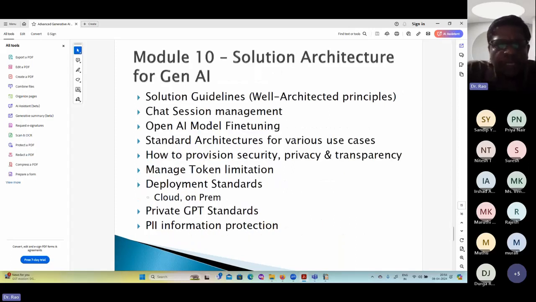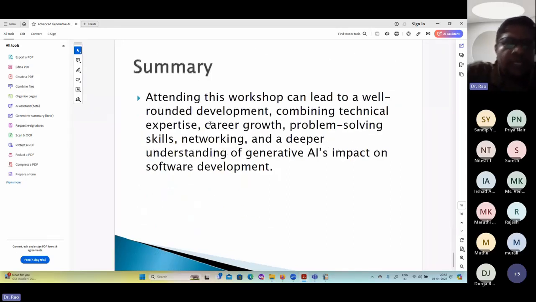Okay. So then apart from that, we are also going to have a specific set of guidelines and fine-tuning techniques. What are the limitations with respect to tokens? What are the different types of subscriptions that you have to concentrate on, or ask your companies to work on? All that knowledge of solution architecture, how to implement generative AI, and which services you have to subscribe to, all these things are going to be taught. Okay. So this is about the contents that we are going to discuss.